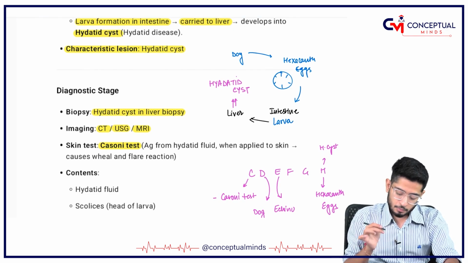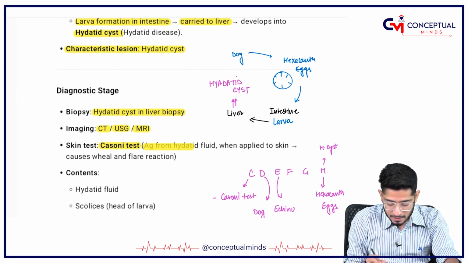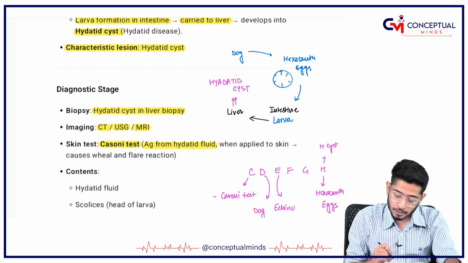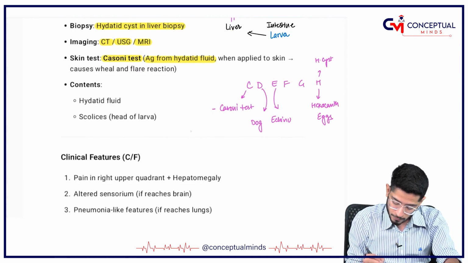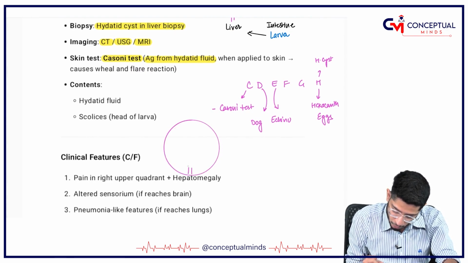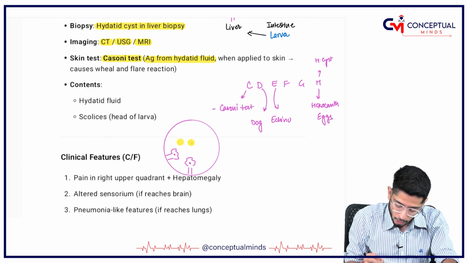Now, we will understand more about Casoni's test. Casoni test means using the antigen from the hydatid fluid. So, how does the hydatid cyst look? Let me draw a diagram for you. For example, this is a hydatid cyst. You will have scolex like this, and it will be full of fluid.